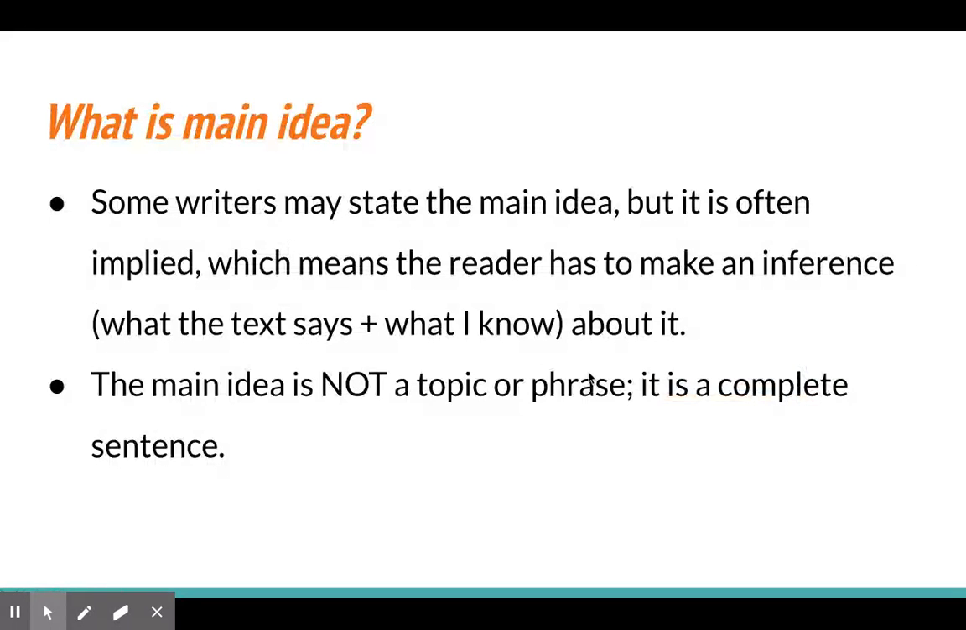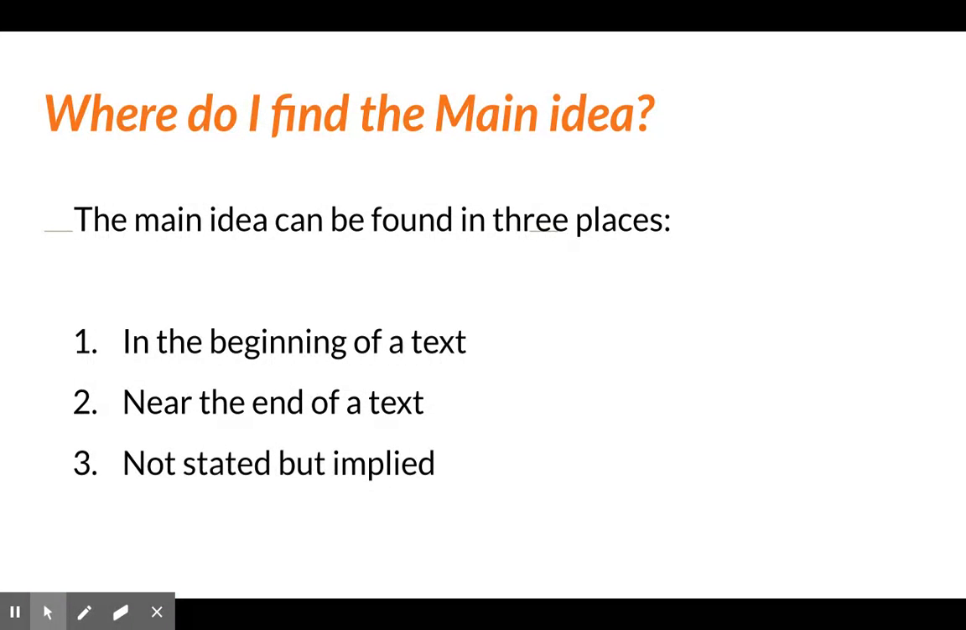it's what it's mainly about. Now, summary writers may state it just point blank. They're just going to write it and tell you exactly what it is. But oftentimes it's implied, which means that you're going to have to figure it out and use your inferring skills and take what you know, your background knowledge, and what the text is saying to figure out the main idea. We're going to practice that in just a second. But the main idea is not a topic or a phrase. It is always written in a complete sentence. Now, where do you find the main idea? Well, usually it's either at the beginning of a text, near the end of the text, or like we said, it's implied, and you have to think, what is this really talking about?